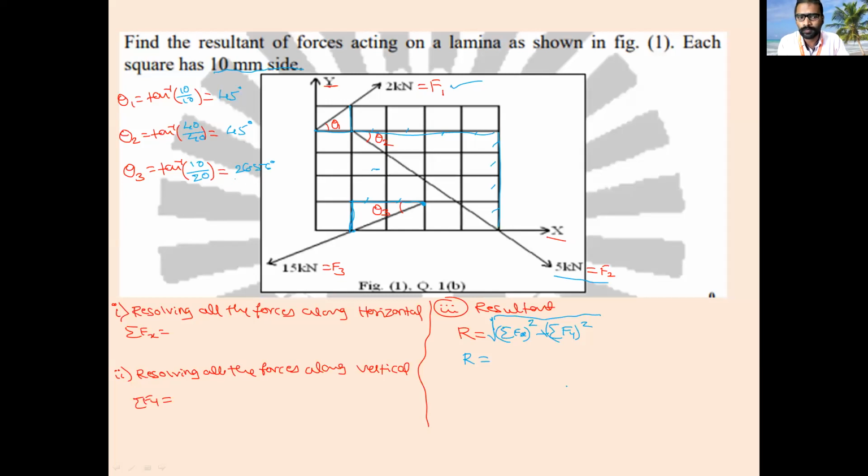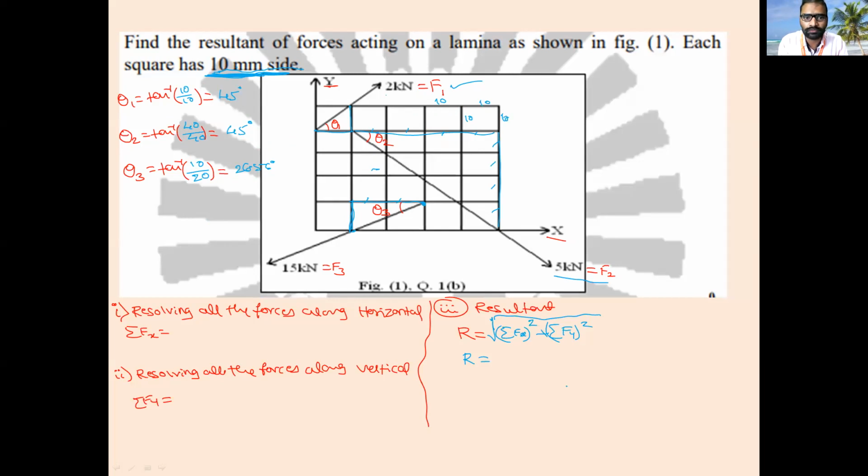Sir, repeat. Okay, I will do. So what was given in the problem? Just forces. The inclination was not given, but he has given the theta value, that is, each side, how much? 10 mm. This block here, how much is it? Horizontal is 10, vertical is 10. Each grid is 10 by 10 mm.